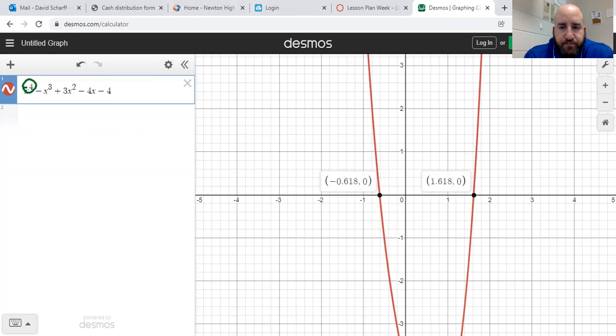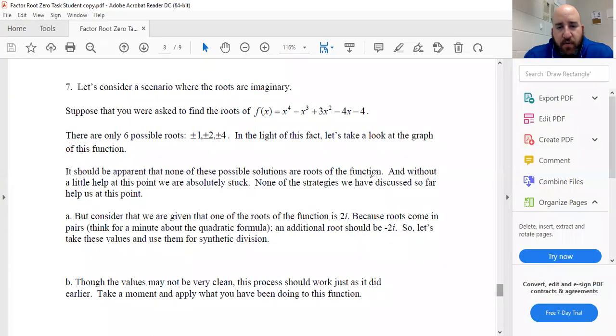So we can see from the graph, none of those 6 roots, +1, -1, +2, -2, +4, -4, none of them work. Looking at the graph, it's easier if we want to tie it back into how we've been doing it in class. You could try to do synthetic division with all 6 of these, okay? Again, you don't have to write what I'm about to write. I'm just writing so y'all can see.